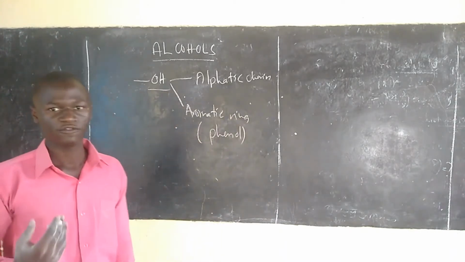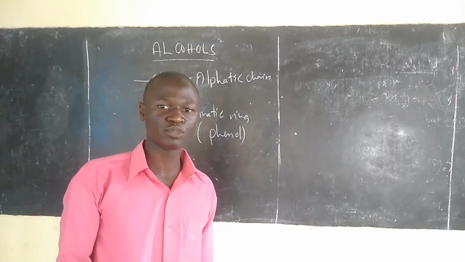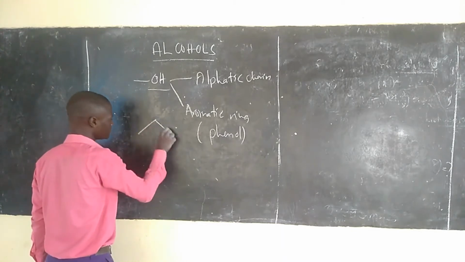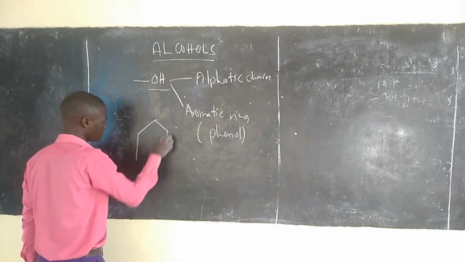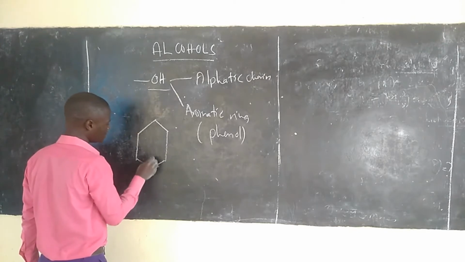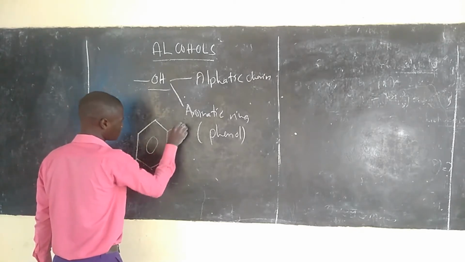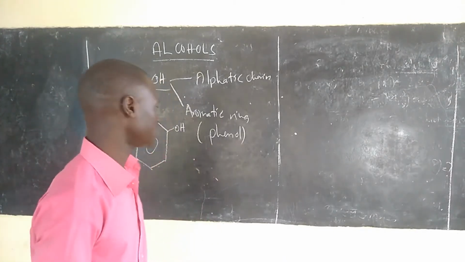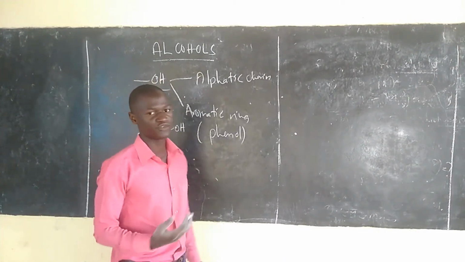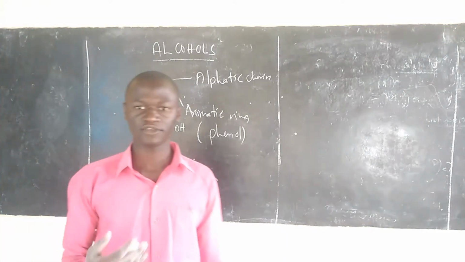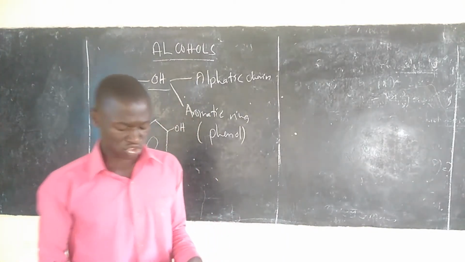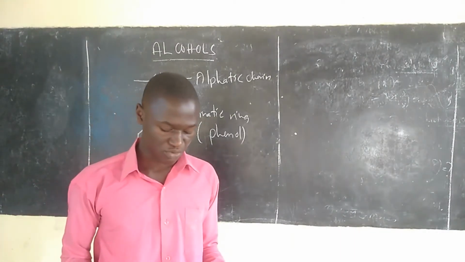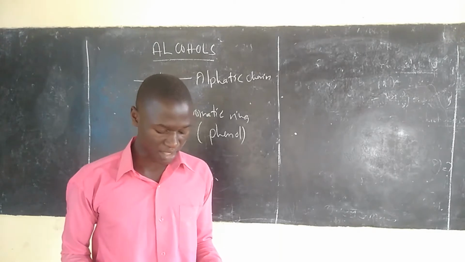The phenol's functional group, the reactive group, is hydroxyl, but it is attached to benzene. So if hydroxyl is attached on the benzene ring, it forms what we call phenol.